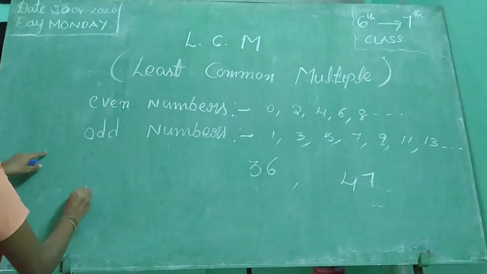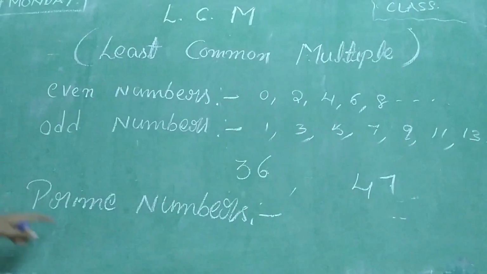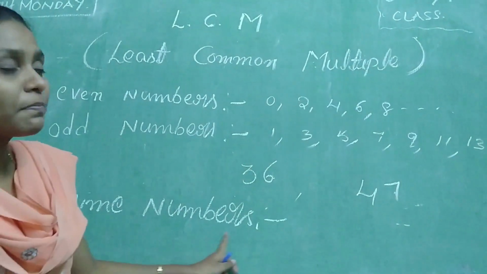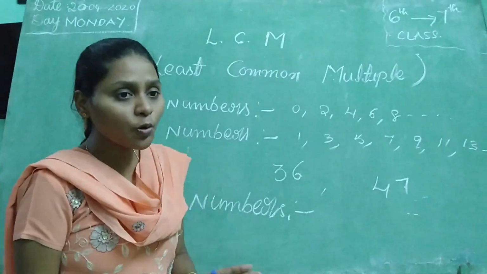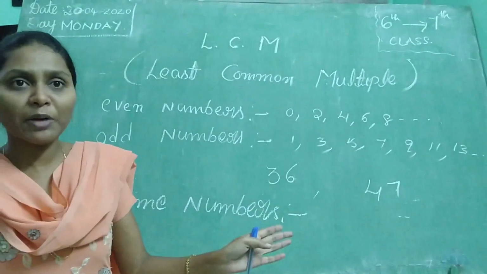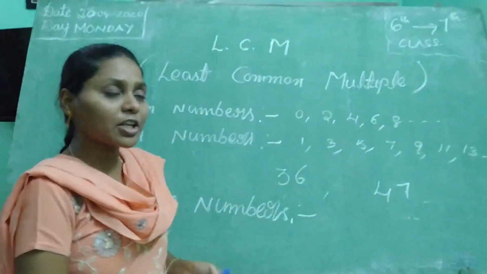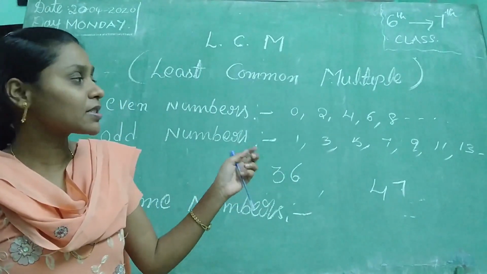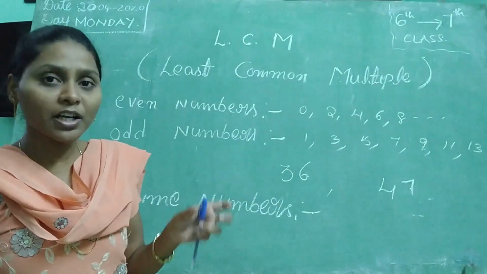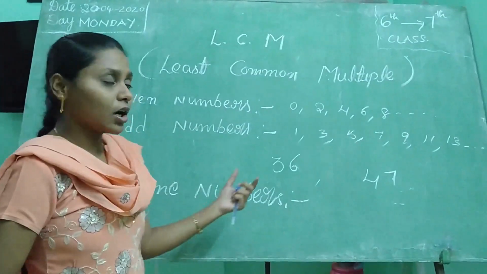Next, prime numbers. It's very important. Prime numbers are the numbers which have exactly two factors. What is a factor? A factor is any number by which another number is divisible with remainder 0.